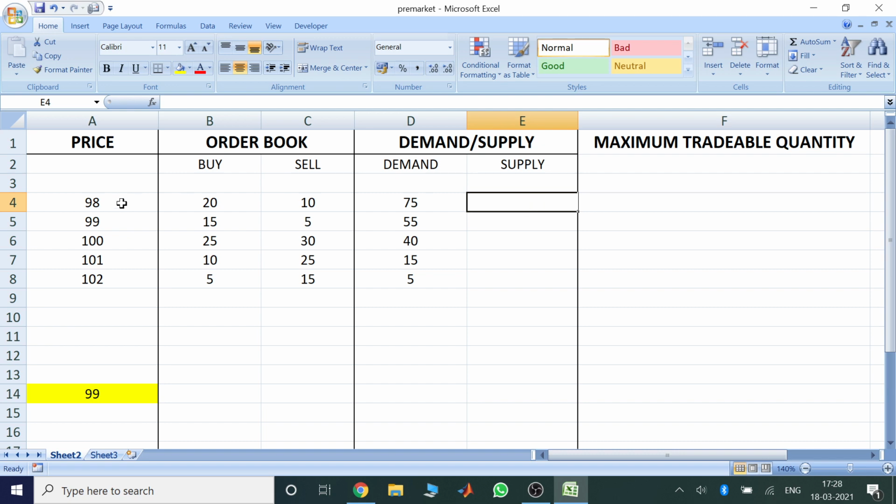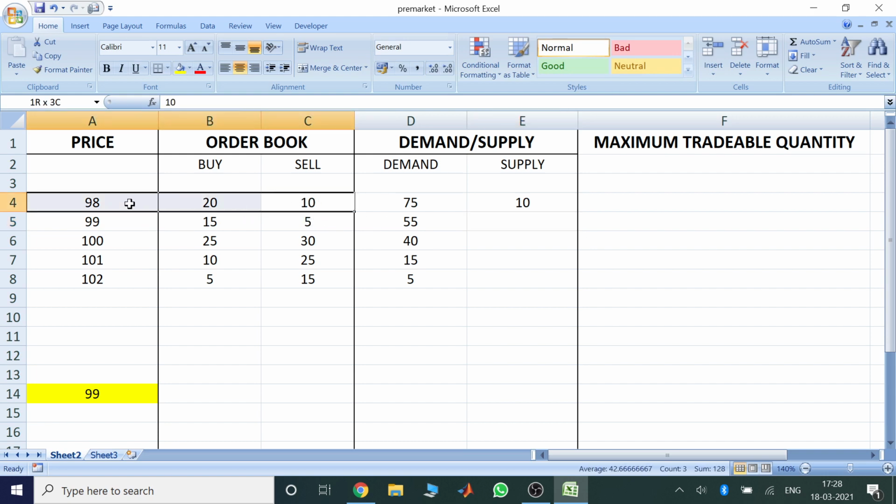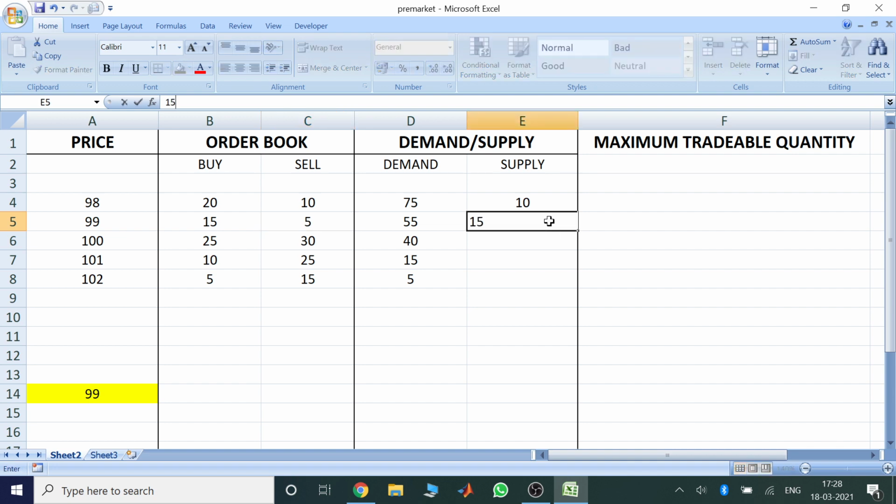The logic here would be there are 10 guys who are willing to sell their shares at 98. So the supply at 98 would be 10. Now at 99, these 10 guys who have placed their sell limit orders at 98 will be willing to sell their shares at 99 also, because it's more than what they're asking for. So the supply at 99 would be 10 plus 5, which is 15.